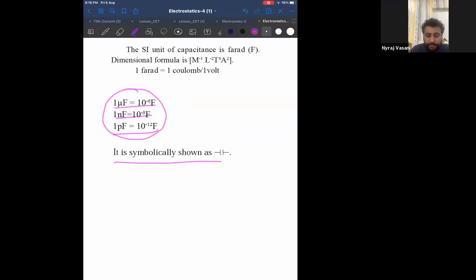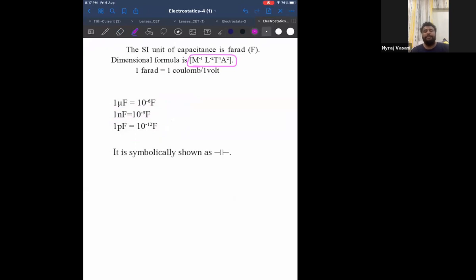And the symbolical representation of a capacitor is like this: 2 equal sticks. If I draw 1 big and 1 small, it becomes a power source, correct? This is the symbol of a capacitor. And on the top, you can see they have given the dimensional formula for capacitance. Just check. I will show you how this dimension came.